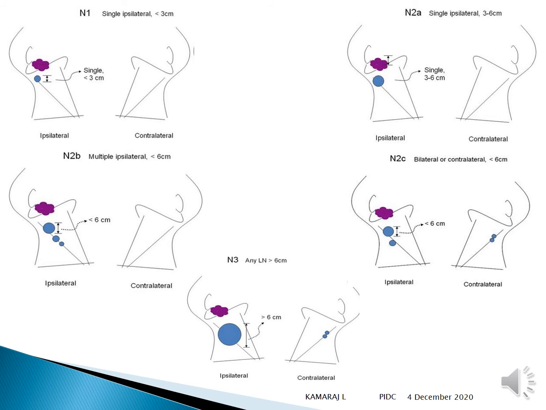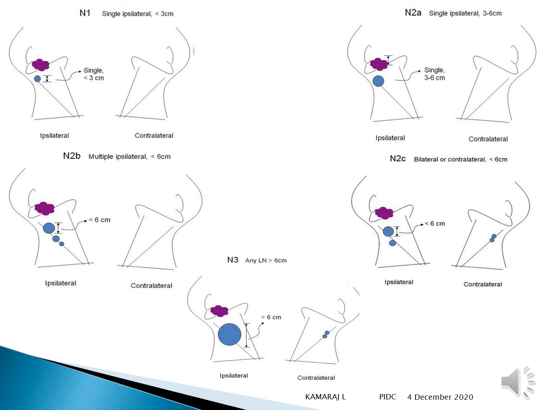If it is going to be N2B, on the ipsilateral side there are going to be multiple nodes, and then it's less than 6 centimeter, and then on the contralateral side there is no node. If it is N2C, there are bilateral or contralateral nodes less than 6 centimeter.